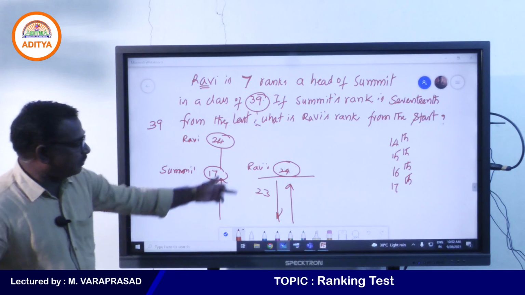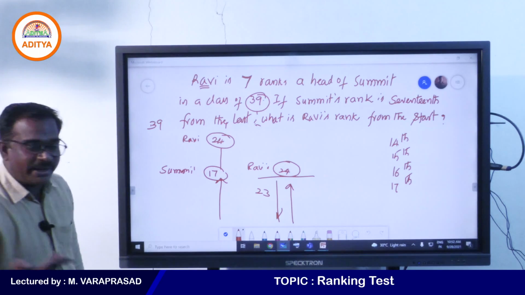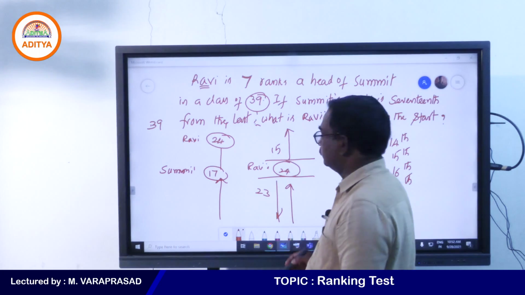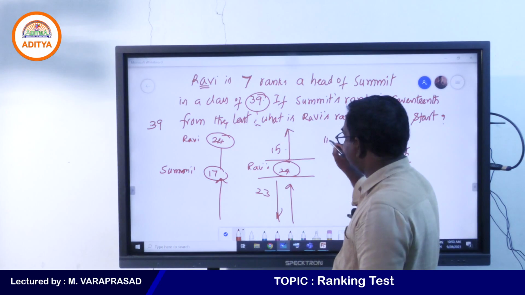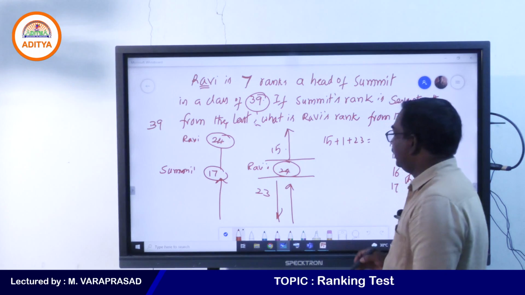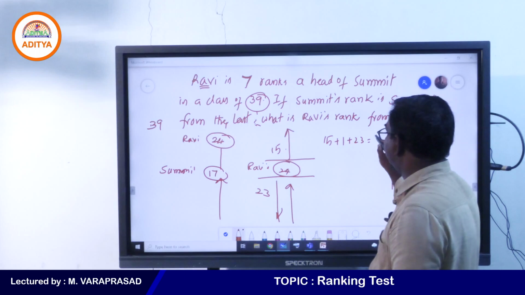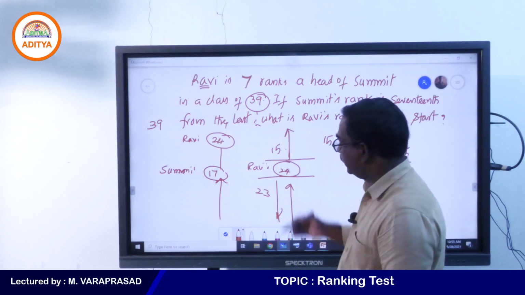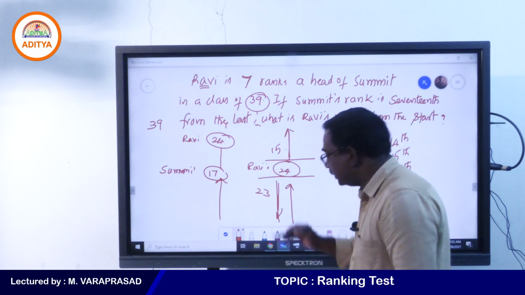But what is our total? 39. So up to here 24, what about the remaining? The remaining 15 will be here. So 15 plus 1 plus 23, that is 39. Above Ravi 15 members are there, below Ravi 23 members are there.